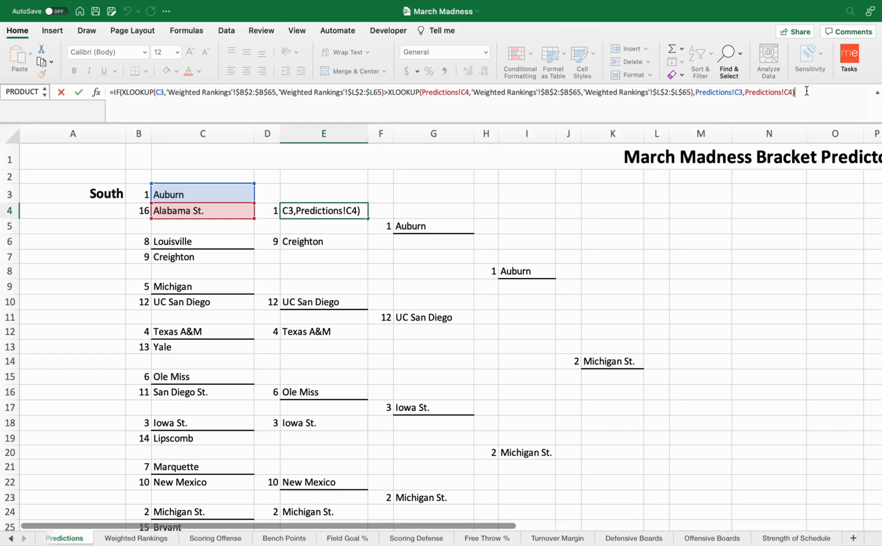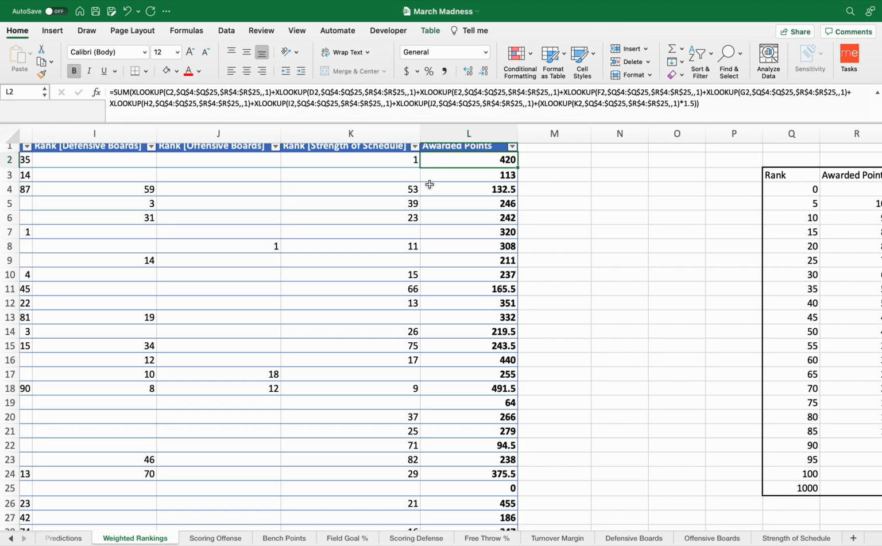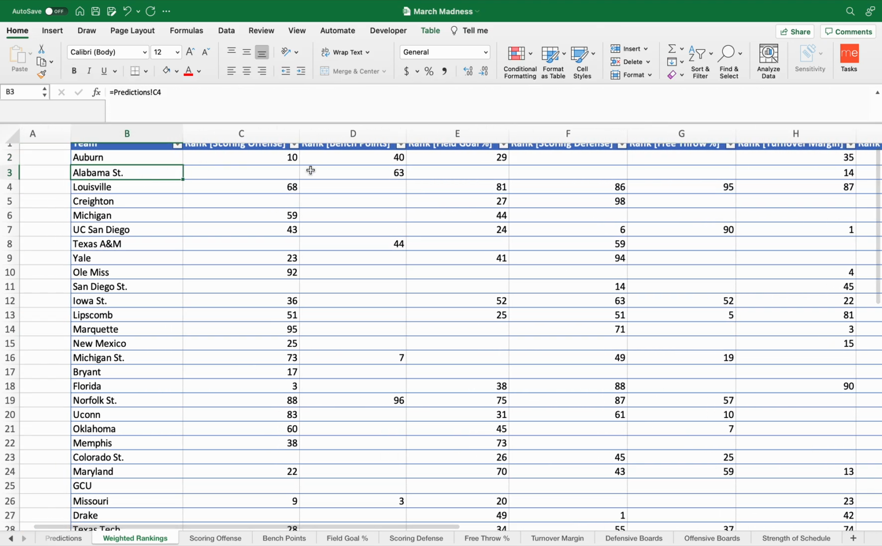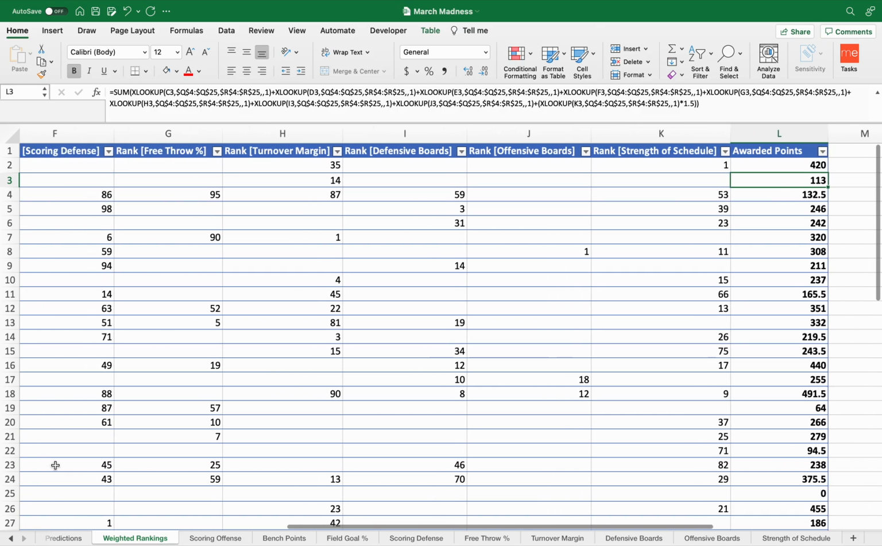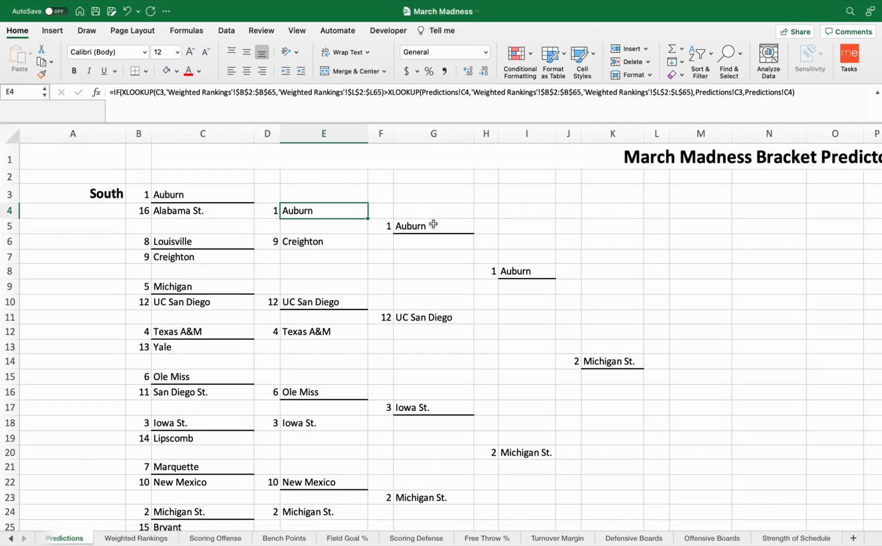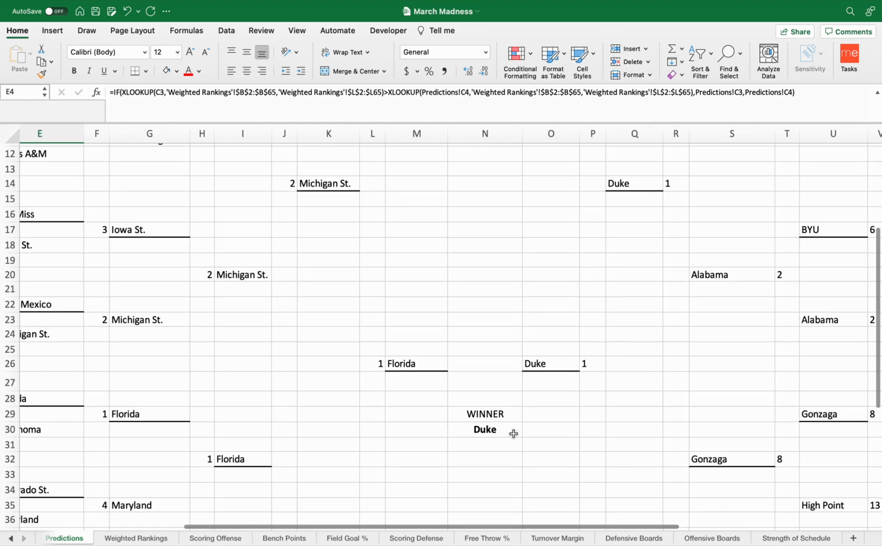So if we click enter, we can see that obviously Auburn scored more points than Alabama State. And if we look at the weighted rankings page, that's true, with Auburn having 420 points and Alabama State in row 3 only having 113 points. So Auburn moves on to the next round. And then I used that formula throughout the entire thing until ultimately I had one winner.